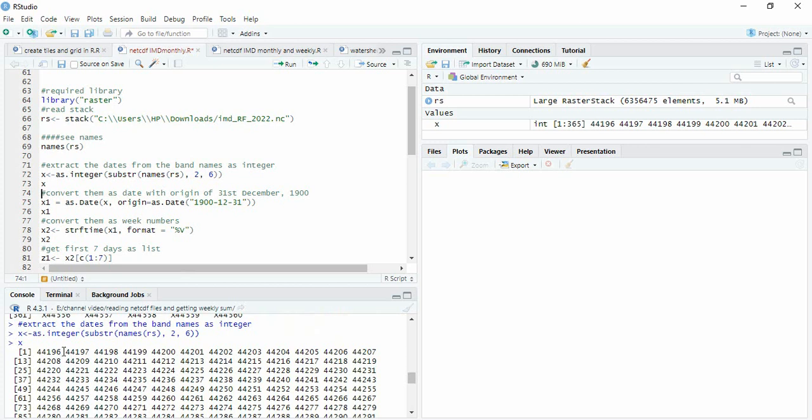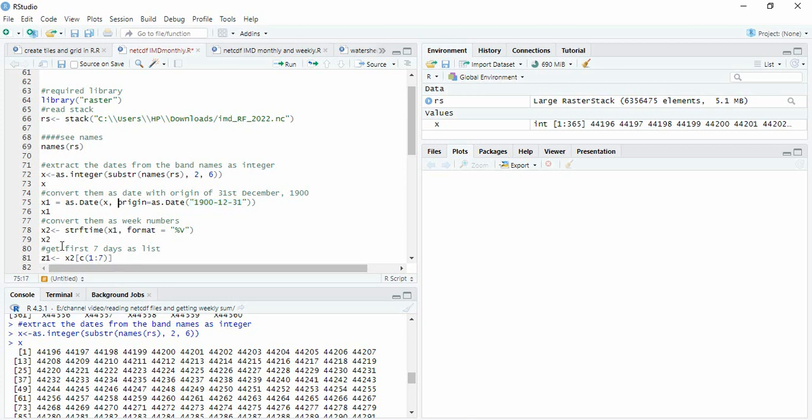Now these names, in this line, what are we telling? We are telling that the origin is 31st December 1900. So you convert them as date.